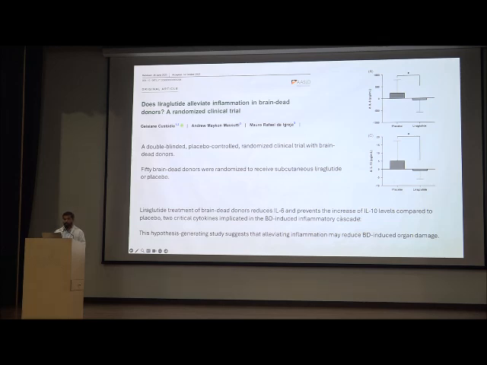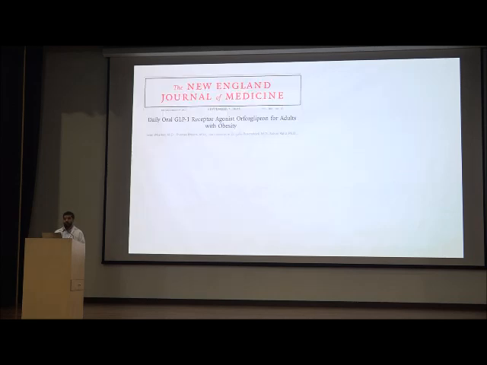And this hypothesis-generating study suggests that alleviating inflammation may reduce brain-dead donor-induced organ damage and help in retrieving the organ. So coming to orforglipron, that is a GLP-1 analog, and it was a phase 2 randomized double-blind study involving patients with obesity, diabetes, and SLD.